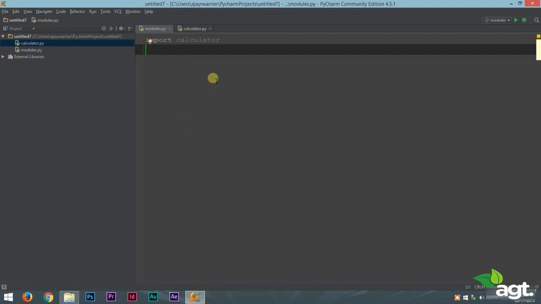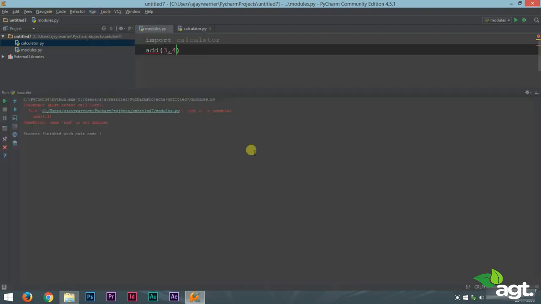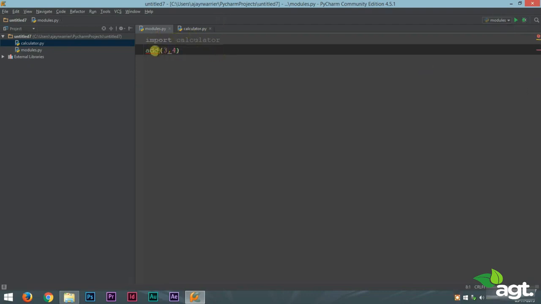So now we could try adding two numbers using the function add(3, 4). Let's try running this. You'll see that it does not work. Why? Because simply importing the module doesn't work. We must specify that the add function is part of this module. So to do that, we must first type in the module name, dot operator, and then the function name, add(3, 4). And now let's run this. And we get the output 7.